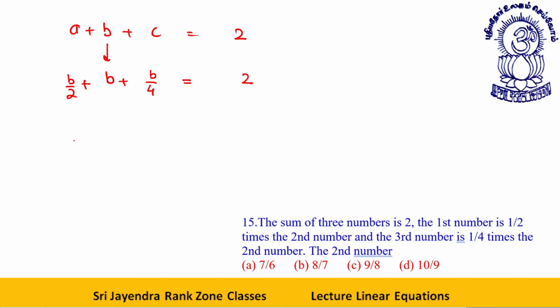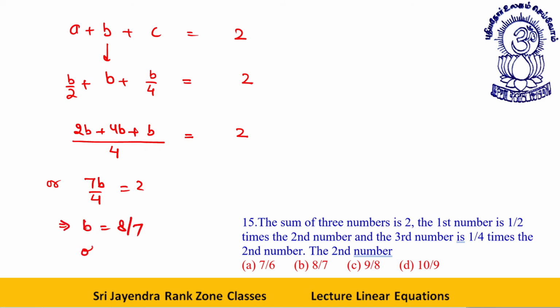The second number, you have to find B. It's easy. You take 4 as LCM. Here you try 2B plus 4B plus B is equal to 2, or 7B by 4 is equal to 2. This implies B is equal to 8 by 7. Option B is your answer. Okay.